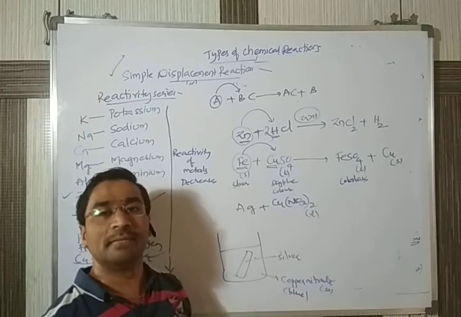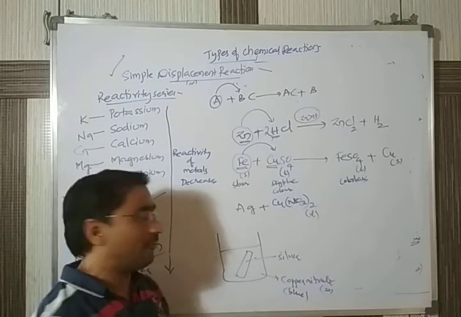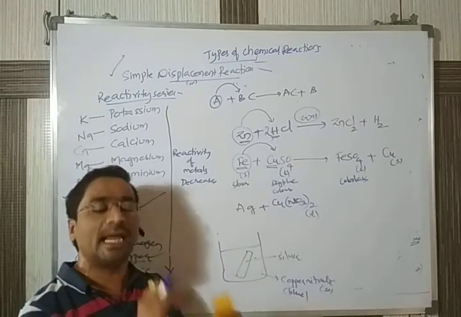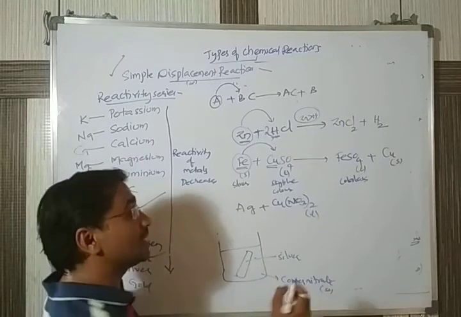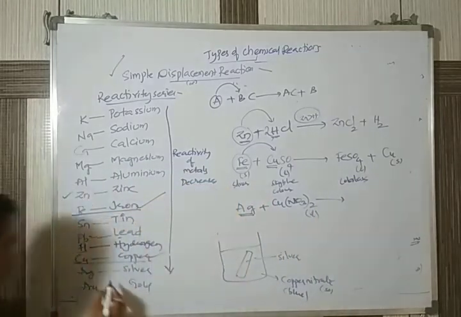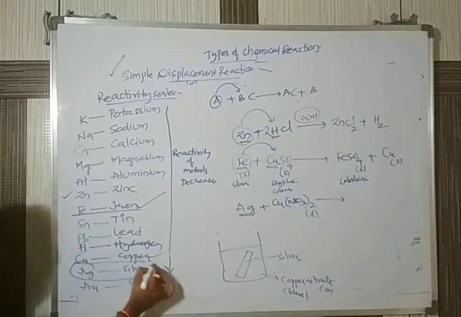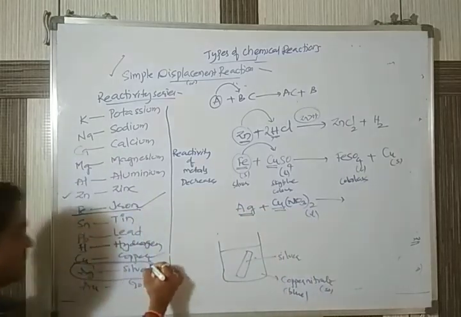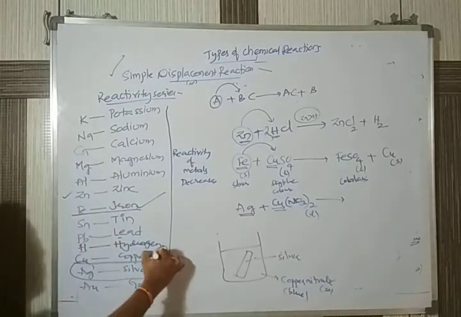Whenever we observe no changes in the beaker, it indicates that the reaction is not happening. Why is the reaction not happening? You check. You see Ag, where is the Ag? You see it is at the bottom. Next Cu. Cu is above Ag.